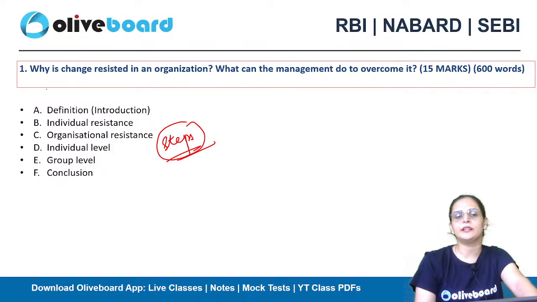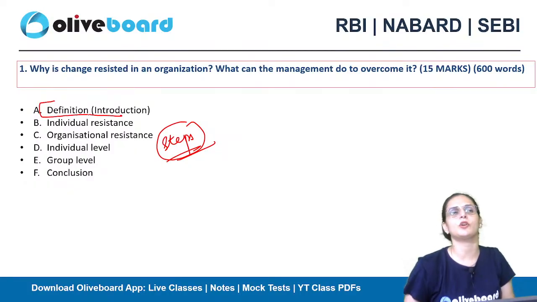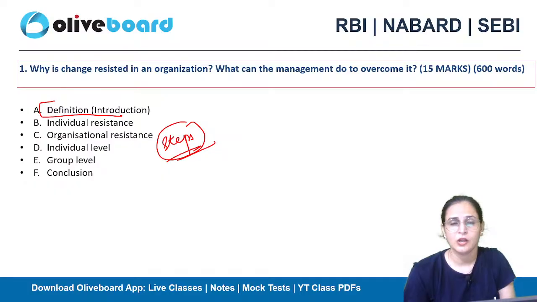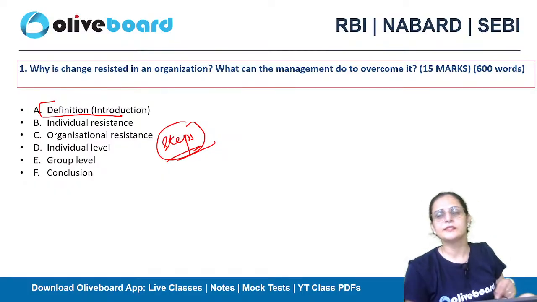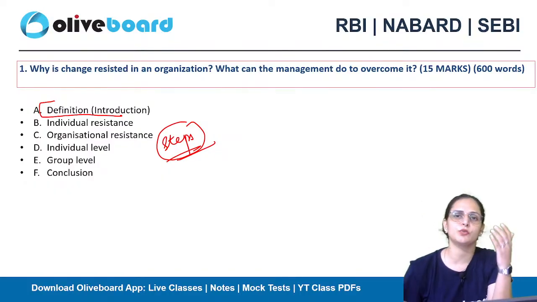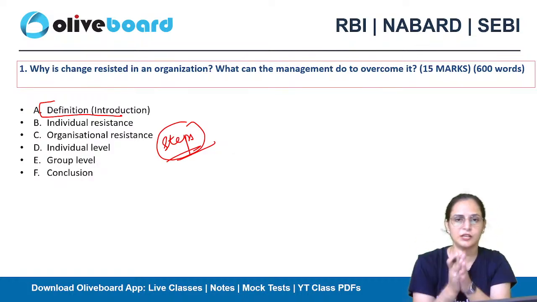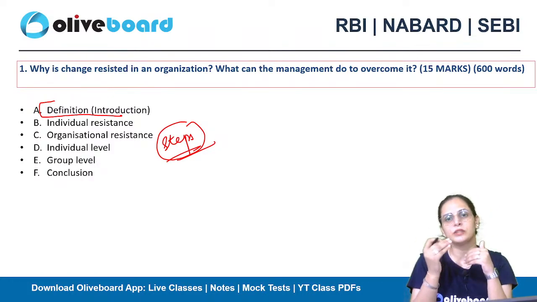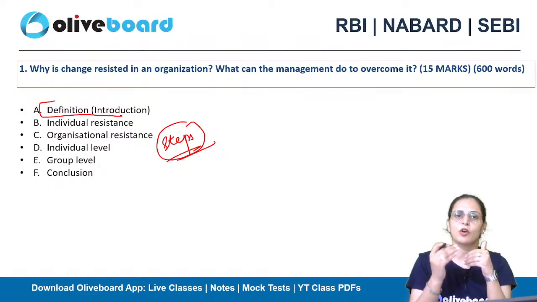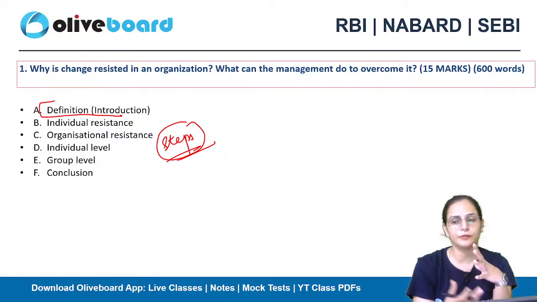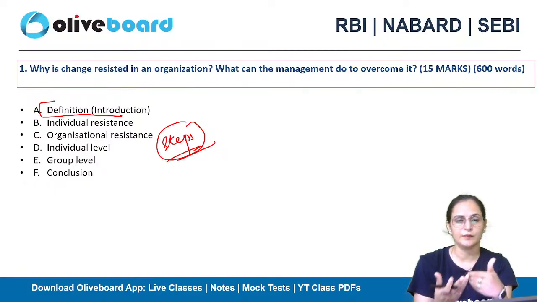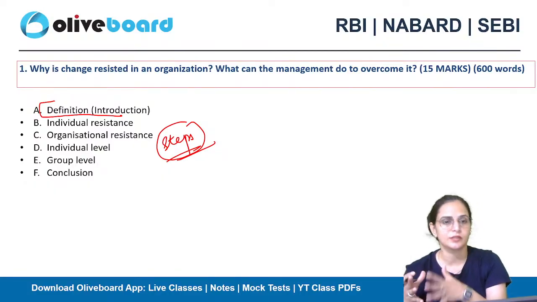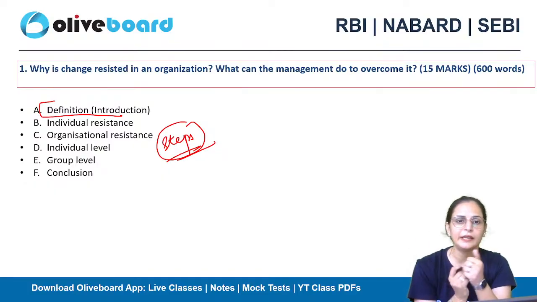Firstly, you need to write a definition. That is the introduction. In the introduction, you will mention organizational change and organizational behavior. What is it? It's the behavior of all the individuals who are working in an organization. Organizational change is introduced to make things work smoothly, to introduce any new technology in the system so that work will be more productive and you will get more efficient results. So firstly, you have to define it.